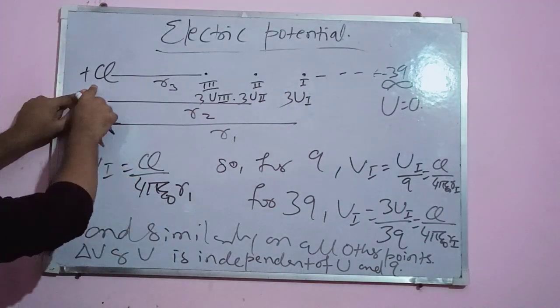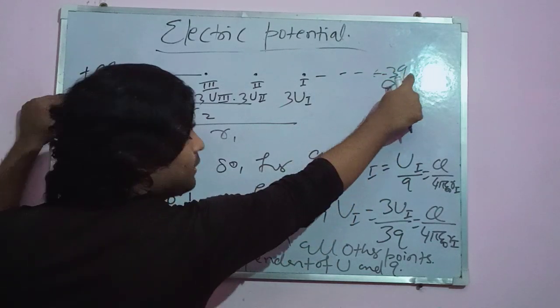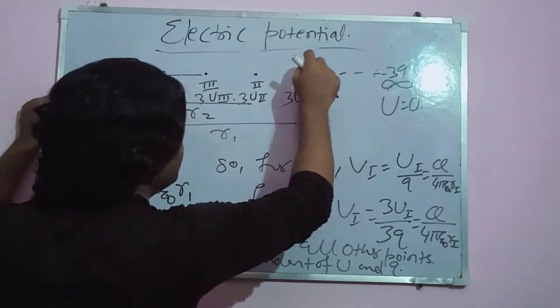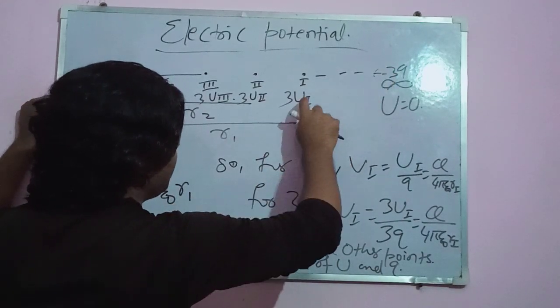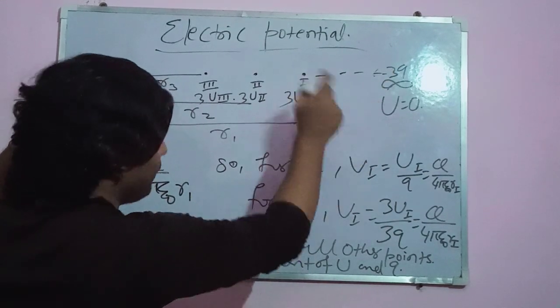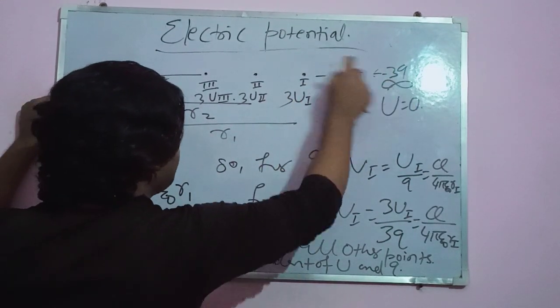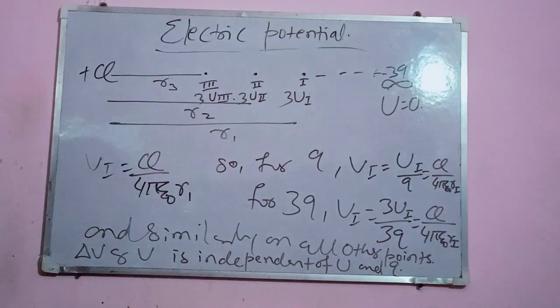If there's a plus Q here and at infinity U equals 0, then whatever charge starts its journey from here to pass through this point requires a different amount of energy suitable to its magnitude, but the ratio of this to this, the potential at this point, is always the same. It's not going to change. That's the nature of electric potential.